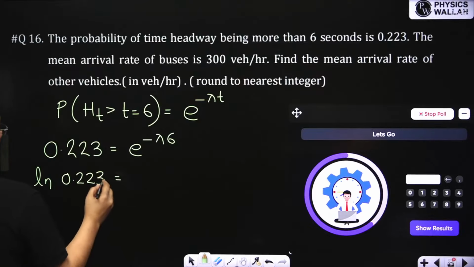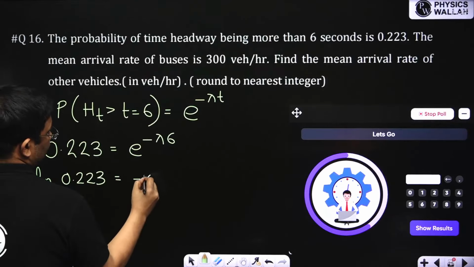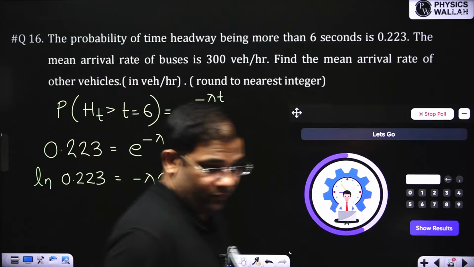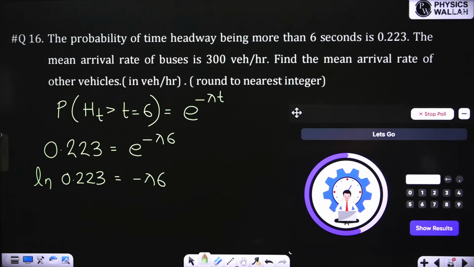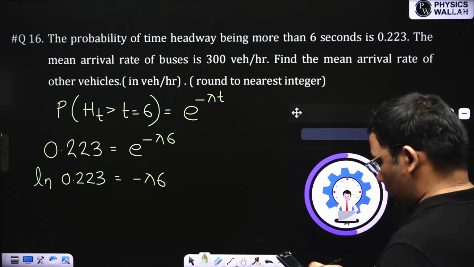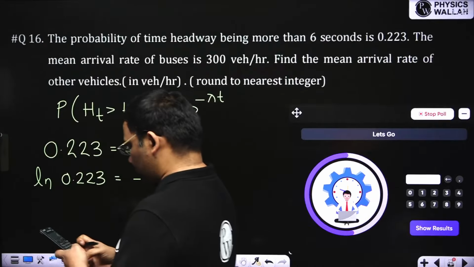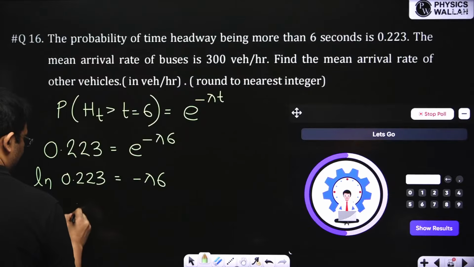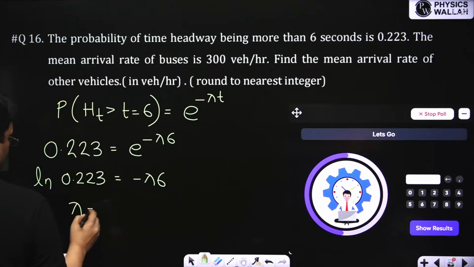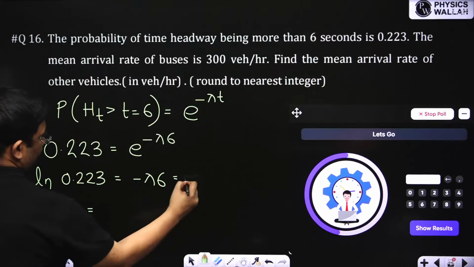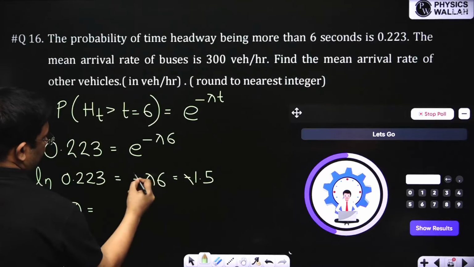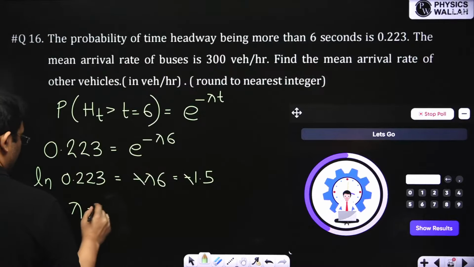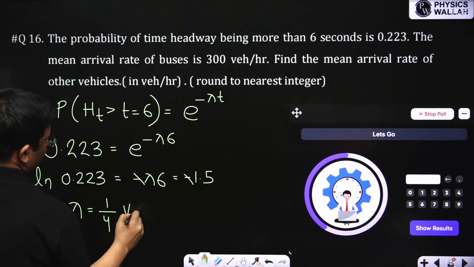If I take ln, this will become minus lambda into 6, then ln e is 1. So ln of 0.223, I'm getting minus 1.5 from here. So this gets cancelled. So lambda I am getting 1.5 divided by 6. I am getting 1 by 4 and this will be vehicle per second.